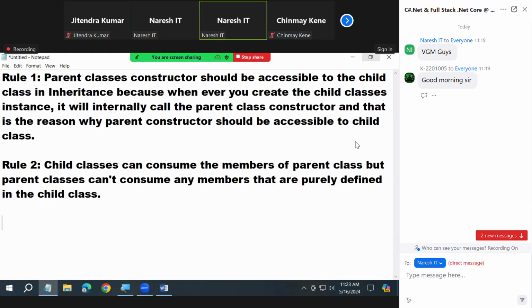I already said, in law, it's law. Parents don't have right on the children's property, but children have right on the parents' property. The same thing. So the parent class members are accessible to the child, but child class members are not accessible to the parent. This is rule number 2.